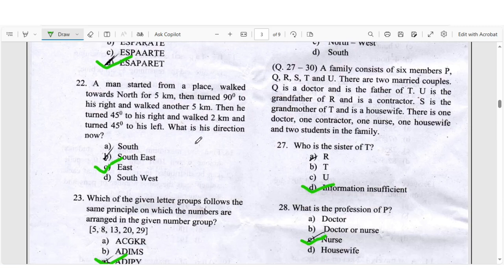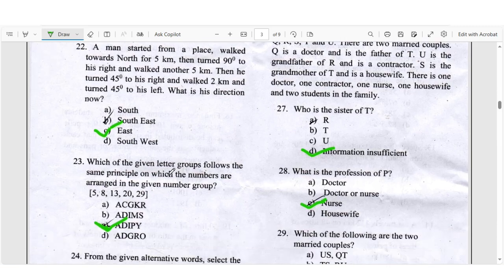A man started from a place, walked toward the north for 5 kilometers, then turned 90 degrees to his right and walked another 5 kilometers, then he turned 45 degrees to his right and walked 2 kilometers and turned 45 degrees to his left. What is the direction now? The right answer is C, east.